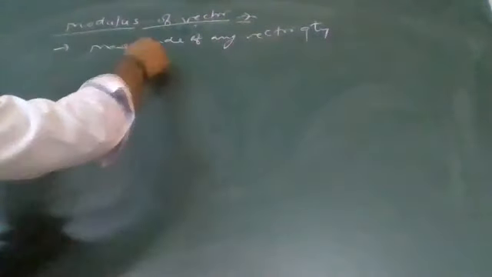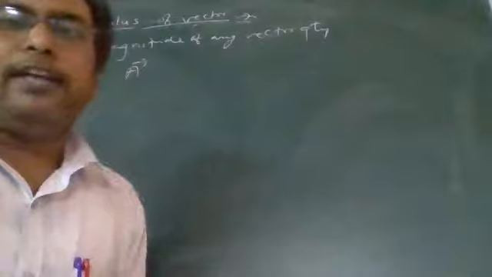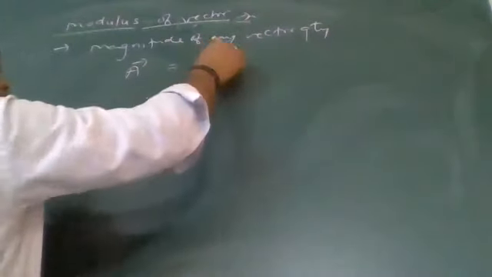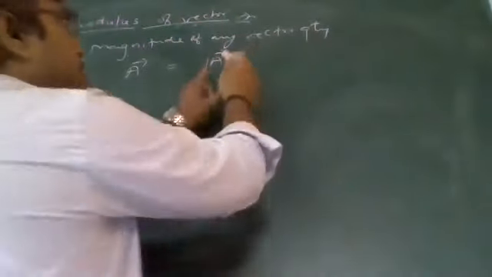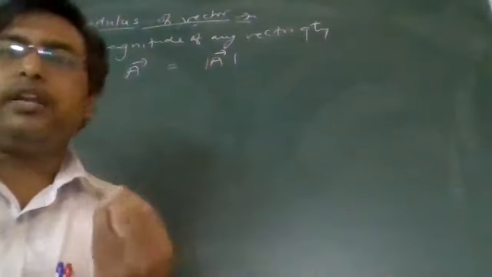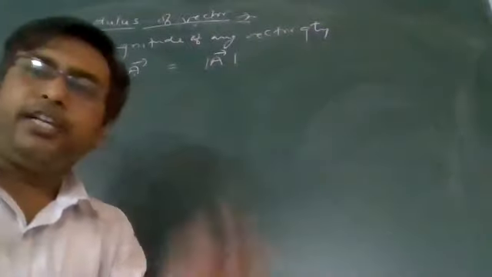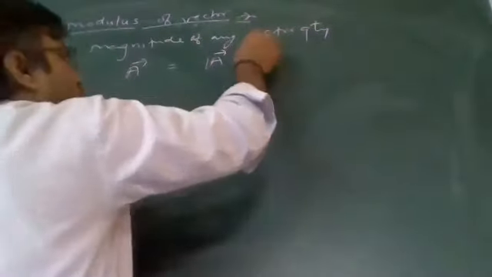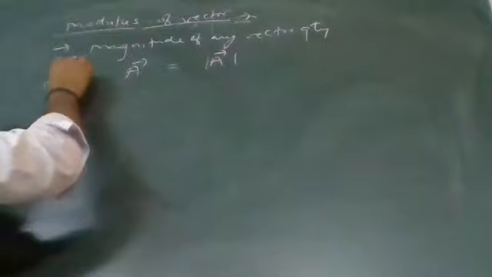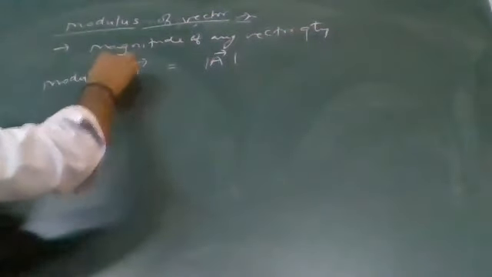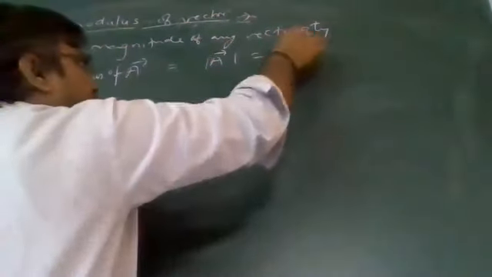If I am saying this is vector A, then what is the modulus? Modulus will be represented in this manner. Two parallel lines are placed on the sides. Now it is working as modulus of vector. And magnitude is always a scalar quantity. You can write modulus of A vector equals this, or you can write only A.